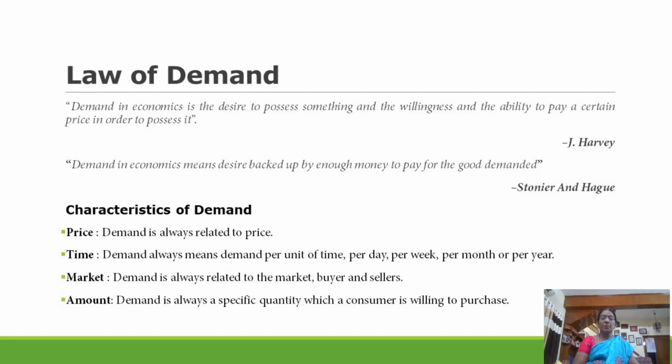So if a person demands a commodity, he must have the desire. Desire means liking, then willingness to buy the commodity, and also he must have the capacity to pay the price for the commodity. So demand in economics means the desire backed up by enough money to pay for the good demanded.